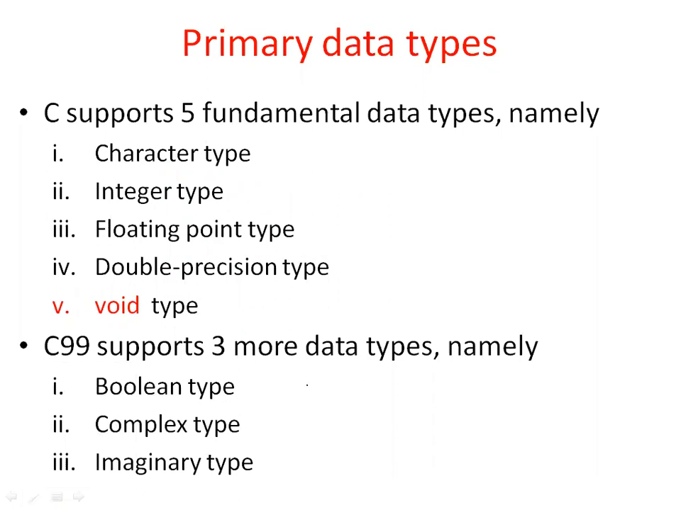So what are the new data type keywords? I'll give you: bool is the keyword for Boolean. For complex, complex in lowercase letters. For imaginary, imaginary in lowercase letters. You can look these up on the net and you will come to know the keywords for these three data types. We'll concentrate on fundamental data types.